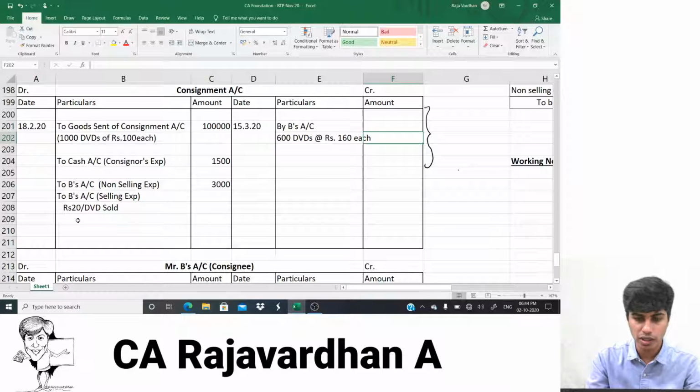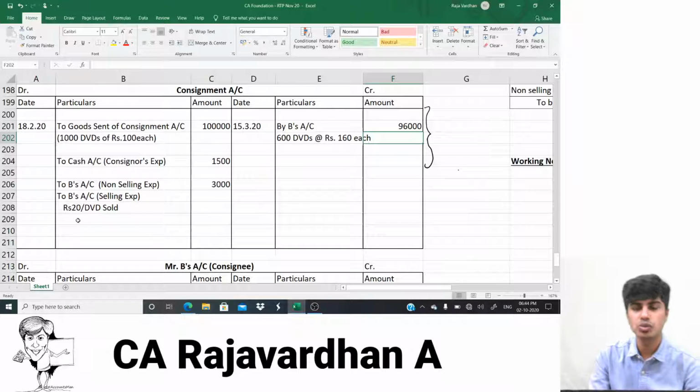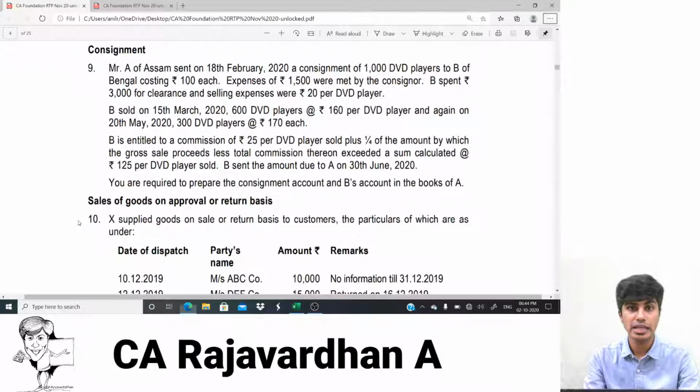The amount is equal to 600 multiplied by 160. Am I right? That comes to 96,000 rupees. Yes? Okay.